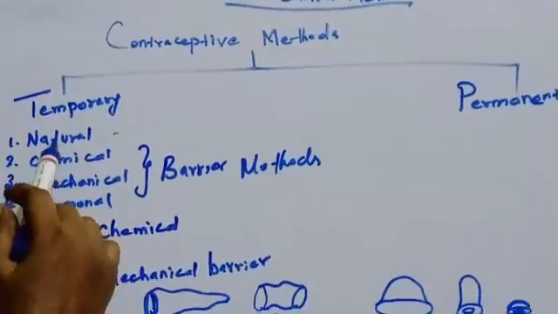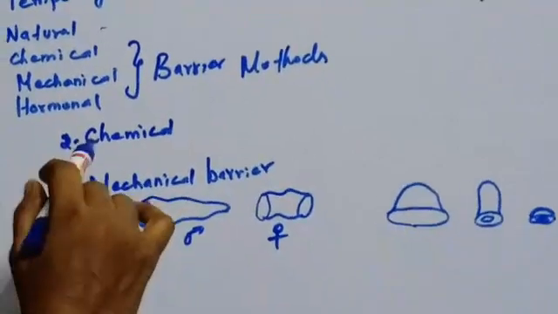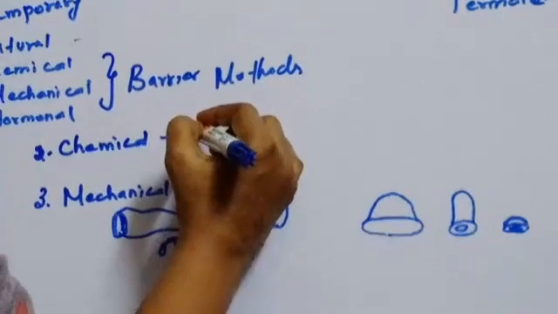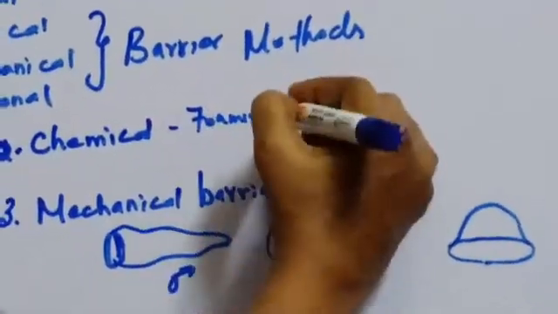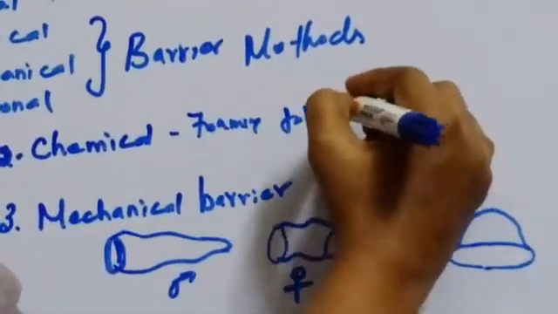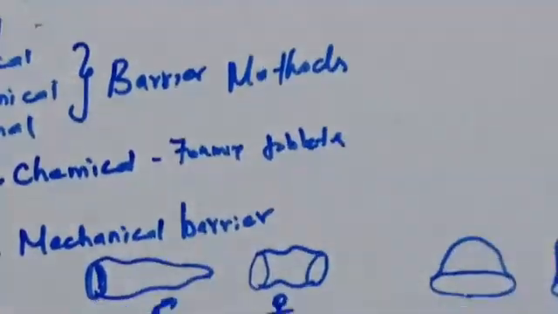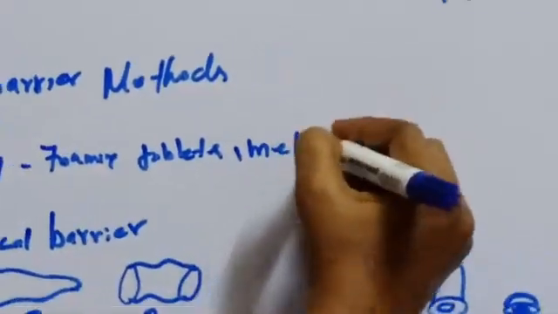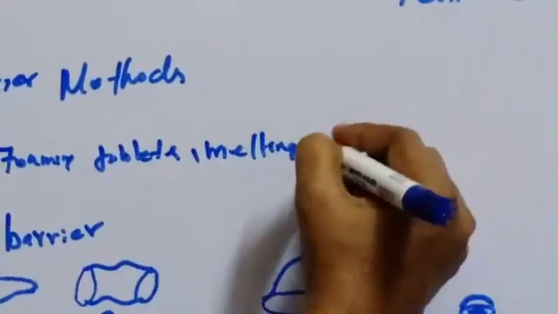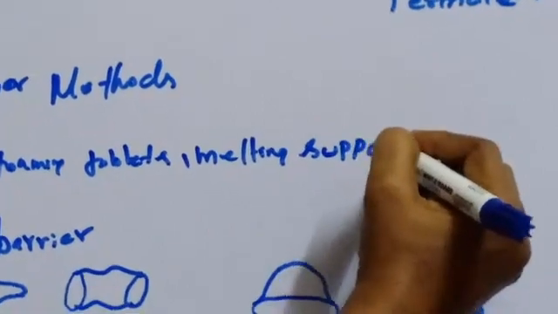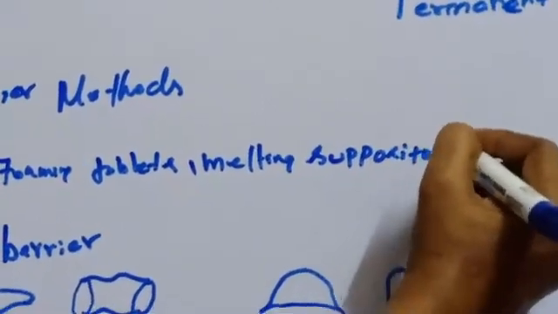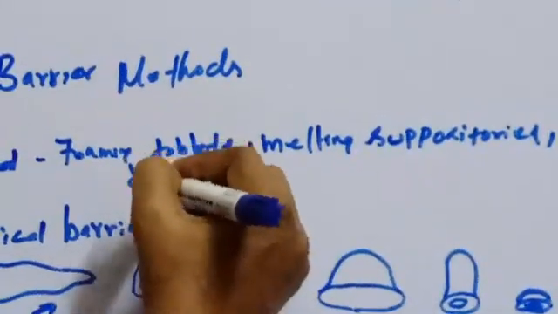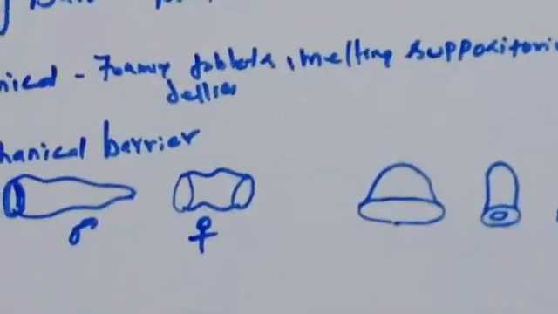Next we will see chemical barrier methods. In chemical barrier methods, foaming tablets, melting suppositories, creams, and jellies are used.